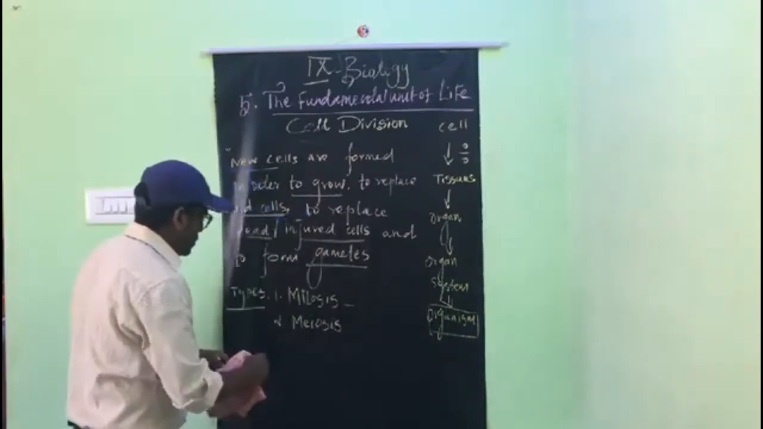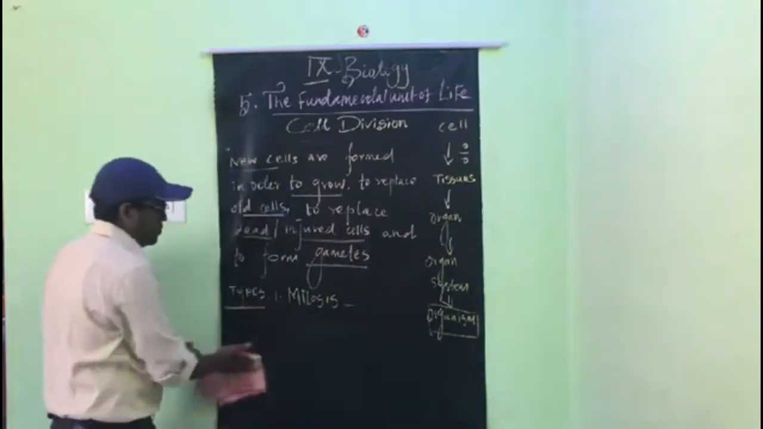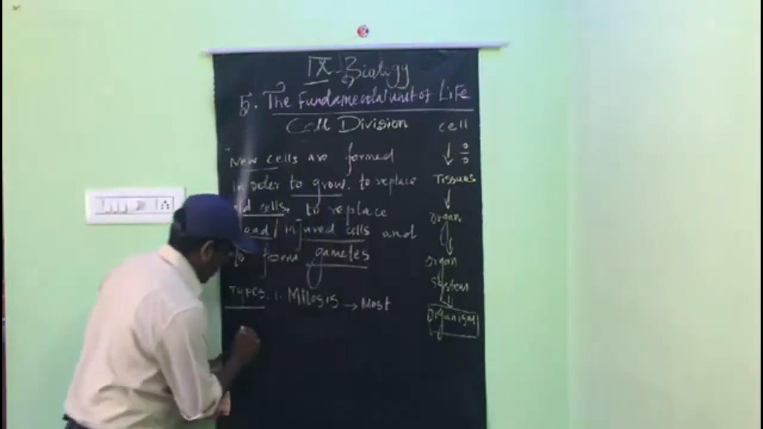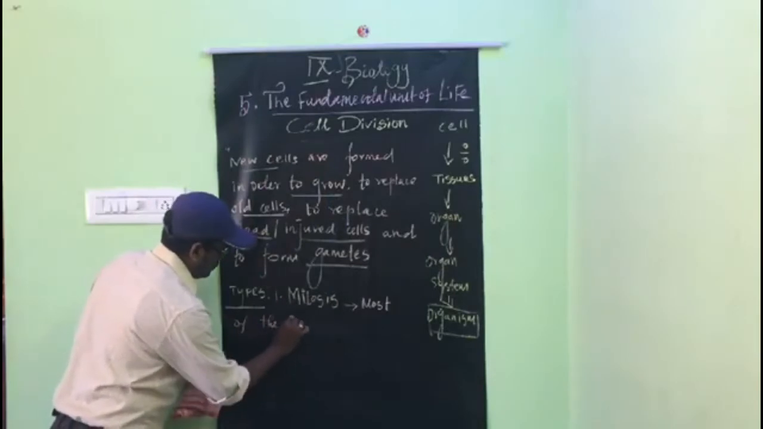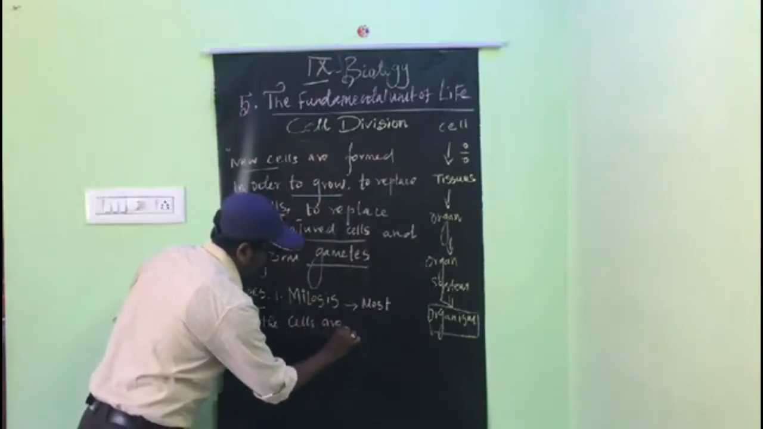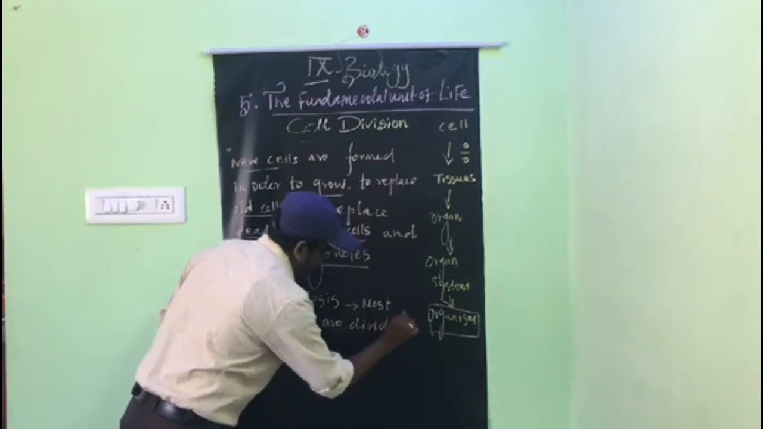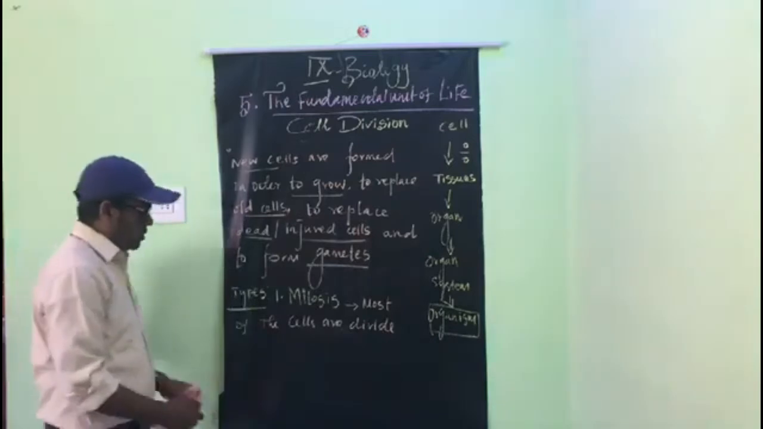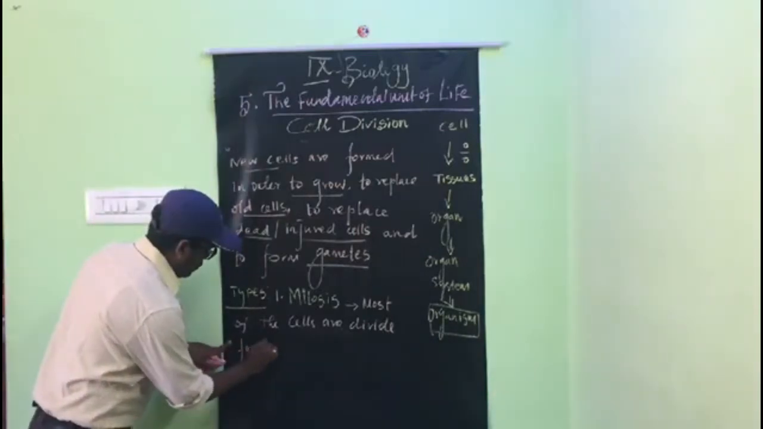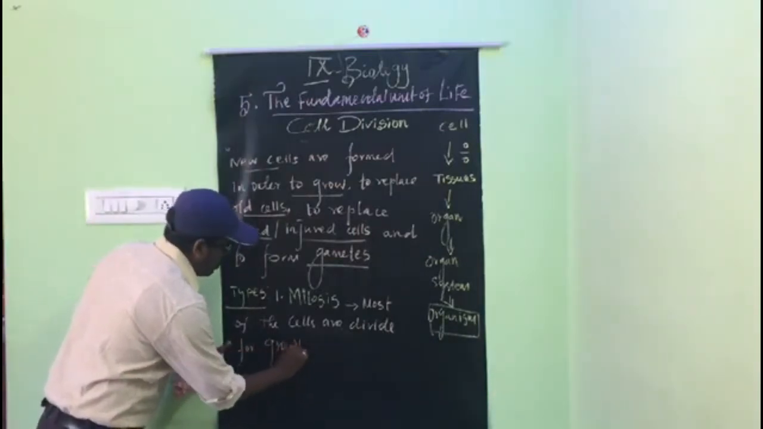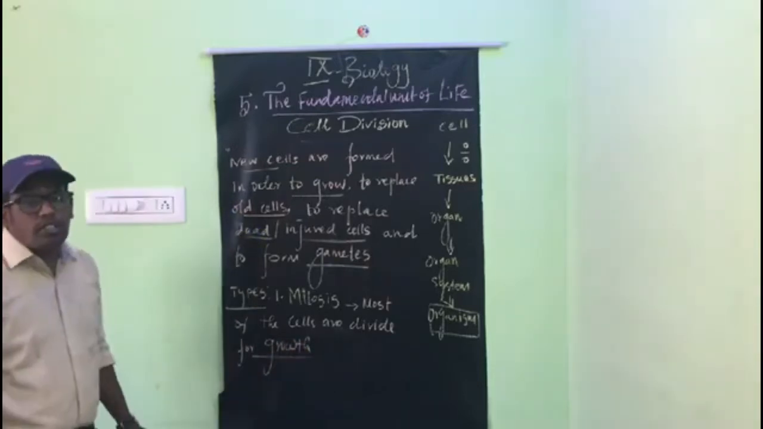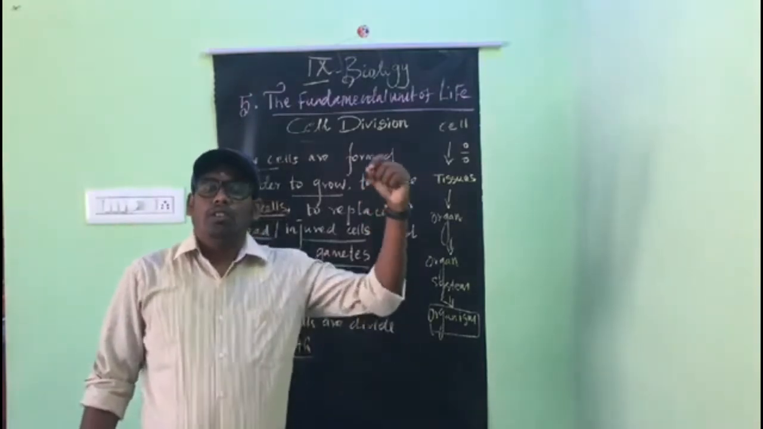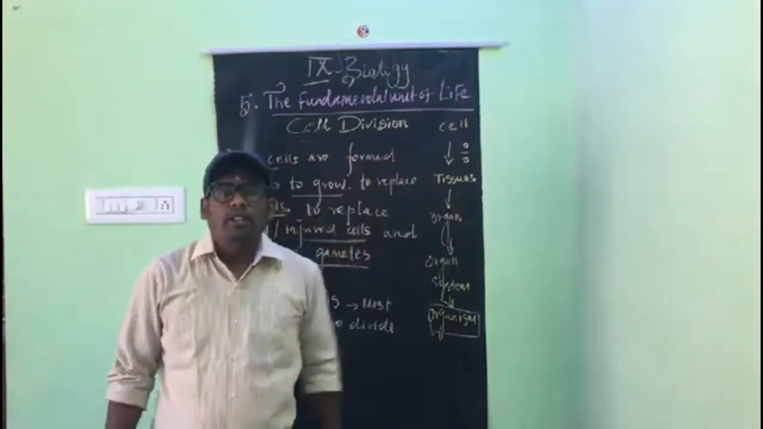Most of the cells are divided. So why should most of the cells divide? For growth. So we should grow. For that we need more cells. So that division occurs in both plant cells and animal cells.